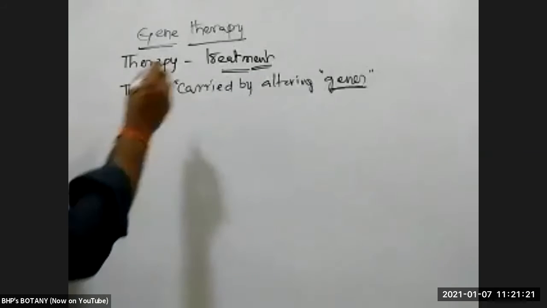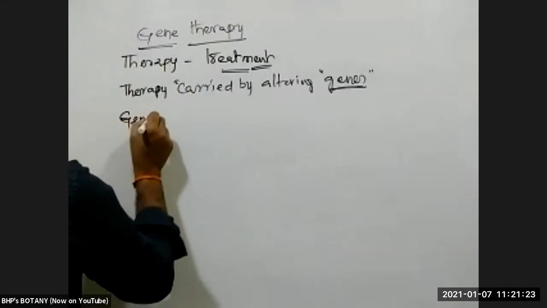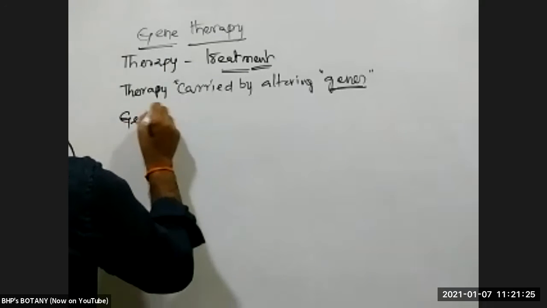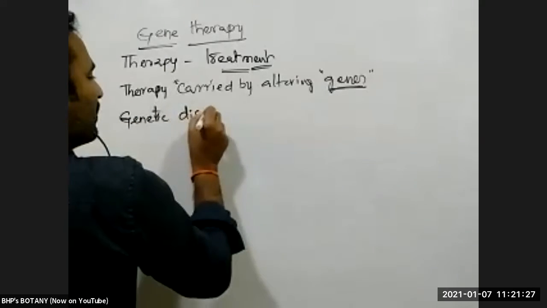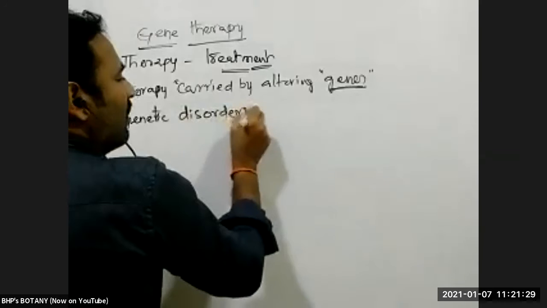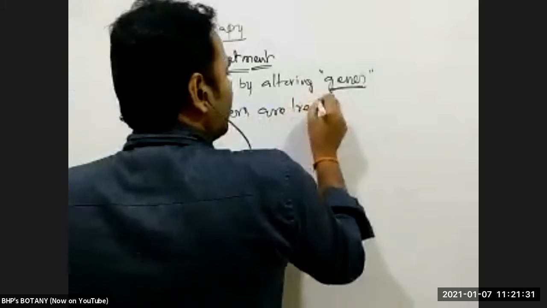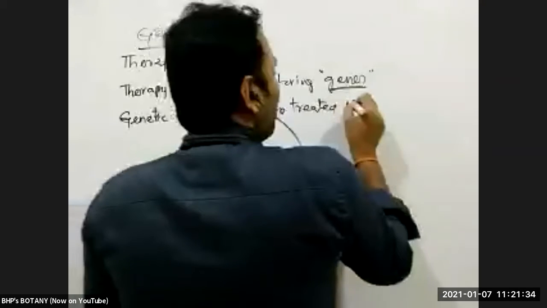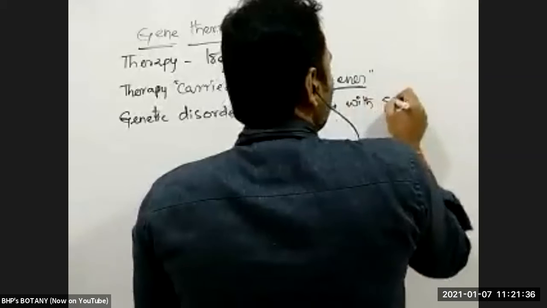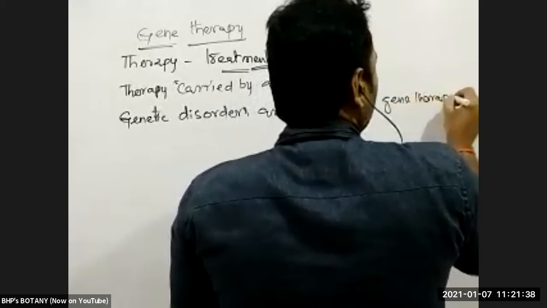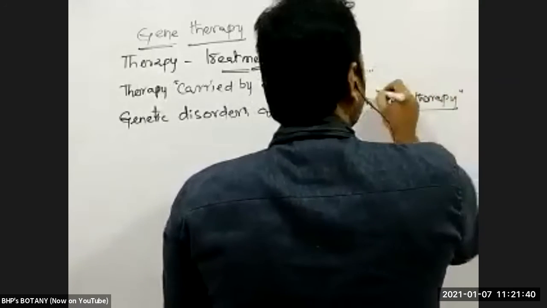Here genetic disorders are treated with the help of gene therapy. For the treatment of genetic disorders, we can use the process of gene therapy. What is the process of gene therapy?